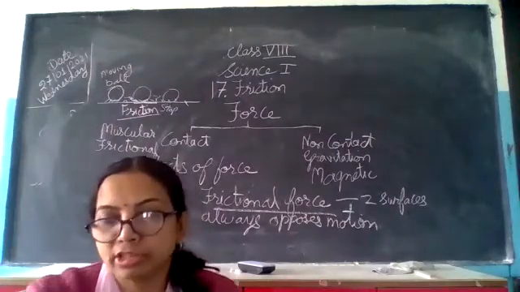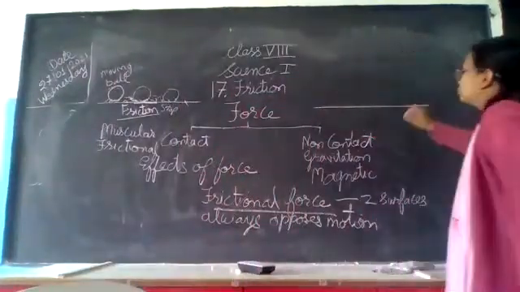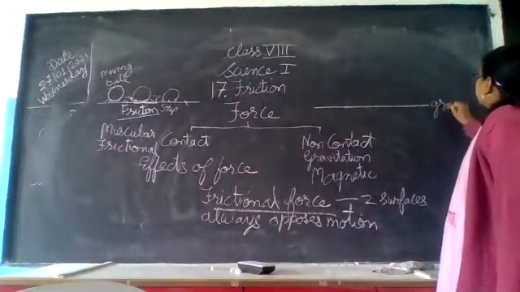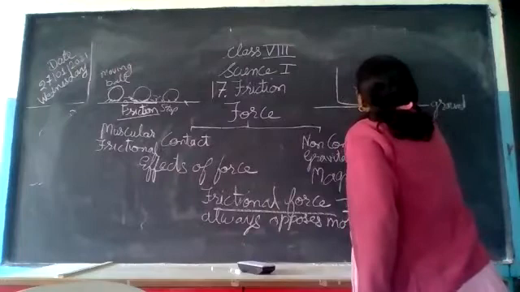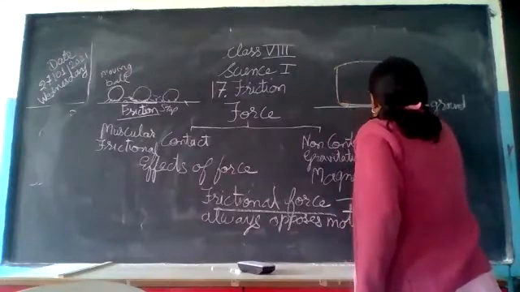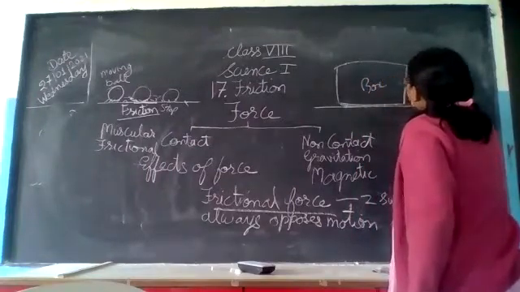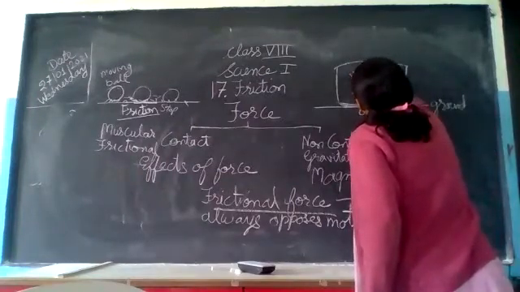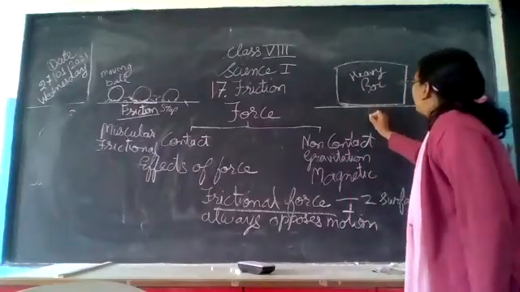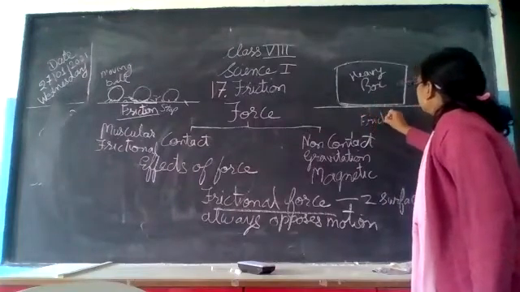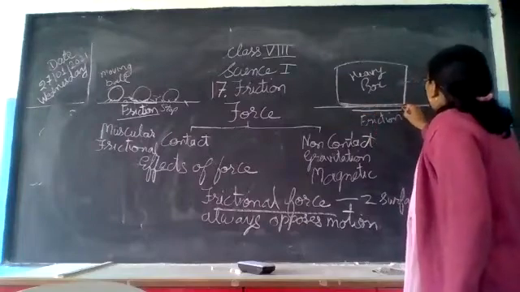The ground and the lower surface of this box have friction. This is the ground and this is the lower surface of the box, and it is a heavy box. These two surfaces have friction with each other, and that is opposing motion.